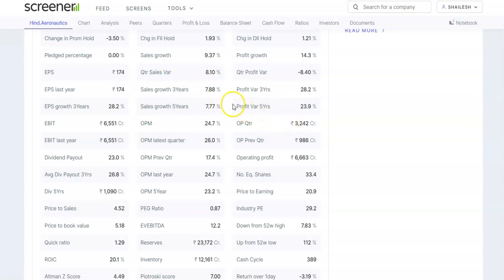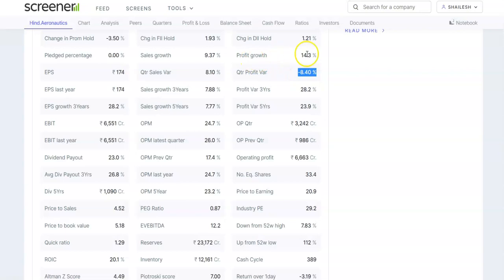For the profit growth, the graph is not ogive, but profit growth for 5 years is less than profit growth for 3 years, which is good. But profit growth for this year was 14.3%, and quarter on quarter profit growth was reduced by this much percentage.